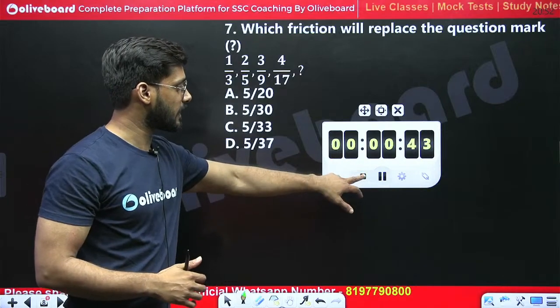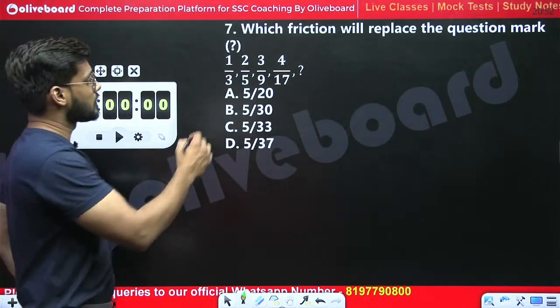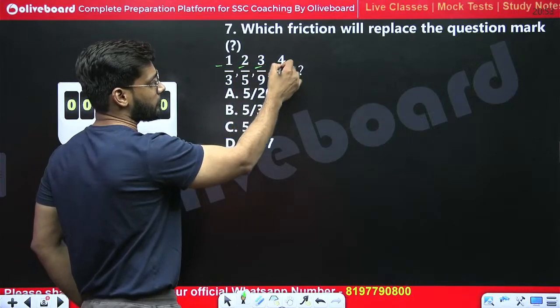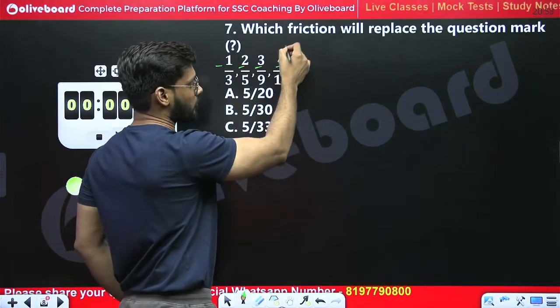Okay, let's see the right answer. 1, 2, 3, 4. Consecutive numbers are being followed. So after 4, which number should come?